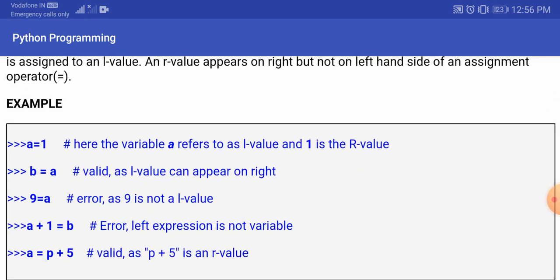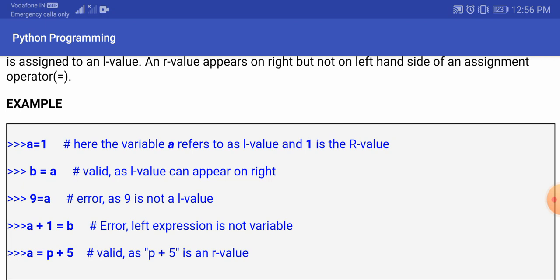So suppose we have a equal to 1. In this case a is on the left hand side and 1 is on the right hand side. So a is the L value and 1 is the R value. But when we write b equal to a, b is on the left hand side and a is on the right hand side. So b is taken as the L value and a is taken as the R value. This is also right because we can shift the variable from left to right as well. So variables can occur on both sides.